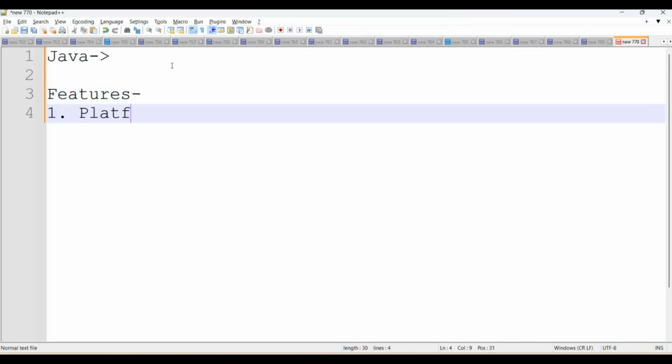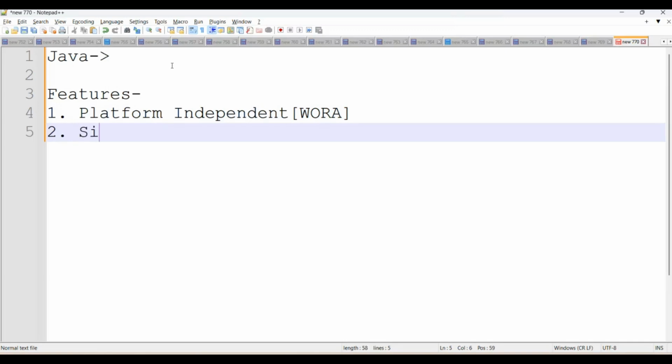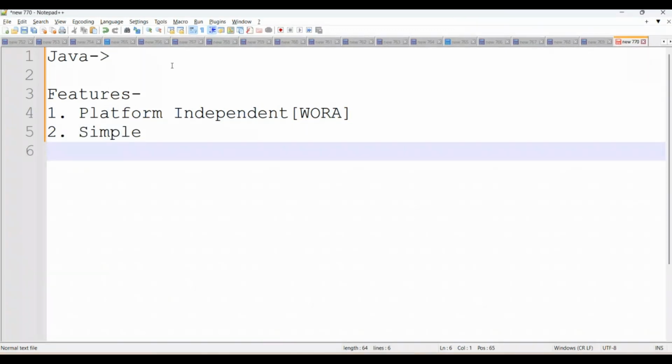The first feature: Java was a first programming language in 1995. It's a platform independent programming language. That's called WORA, write once, run anywhere. Second feature, Java is very simple to learn, to build the application, and to develop the project as well.